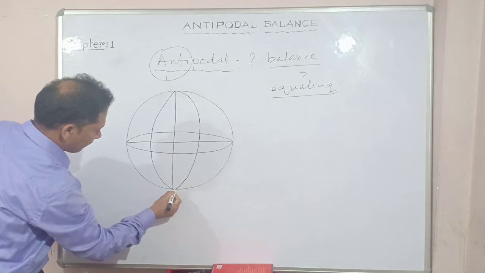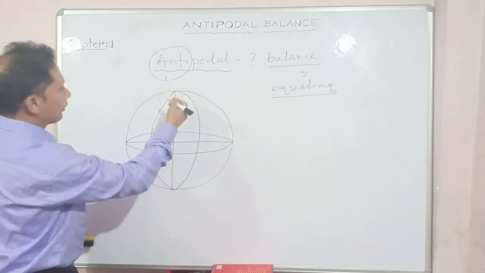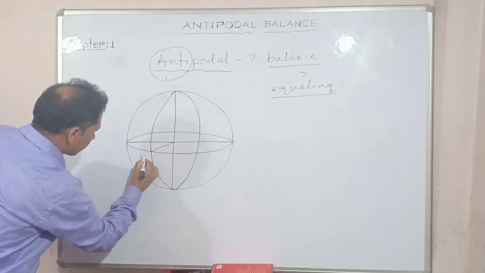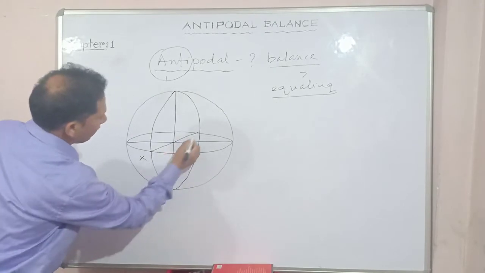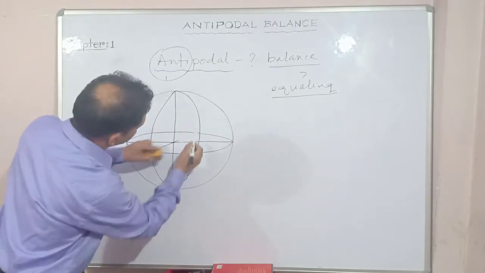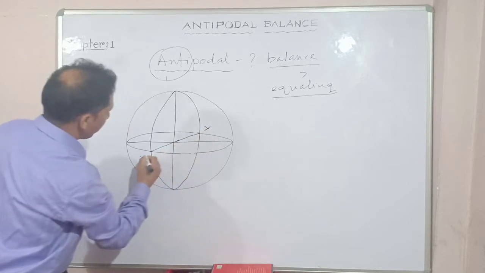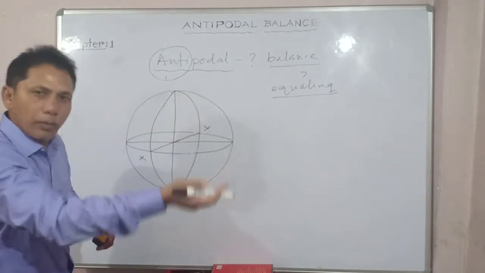Are you getting my point? This is also a full circle. That means the point X here is directly opposite of point Y. So X and Y are situated exactly in opposite places.